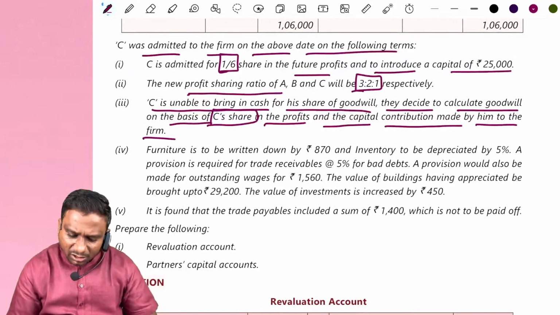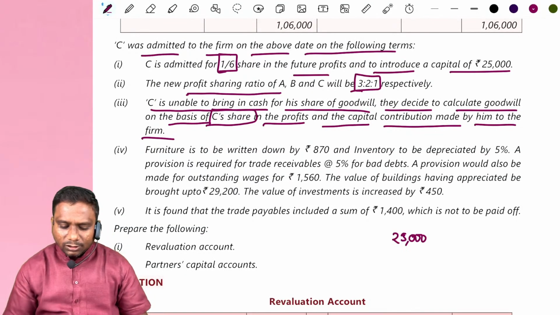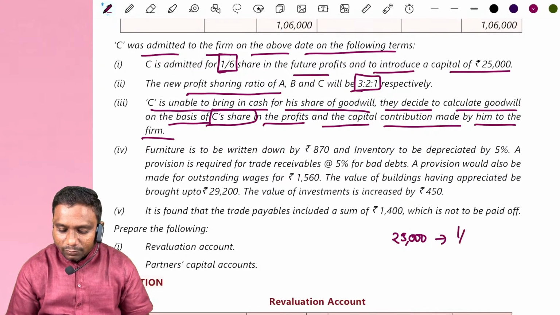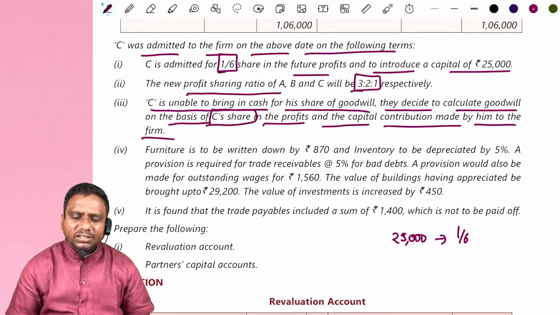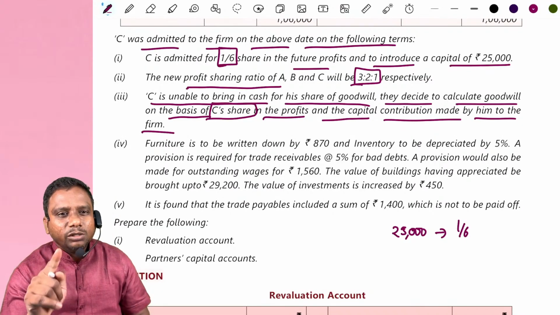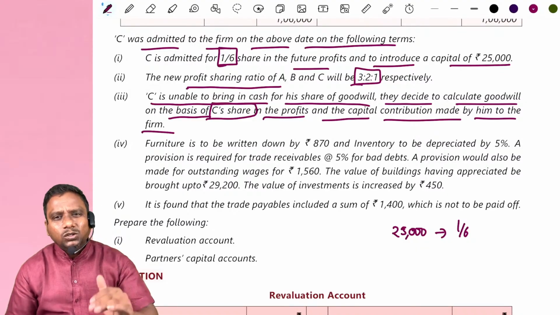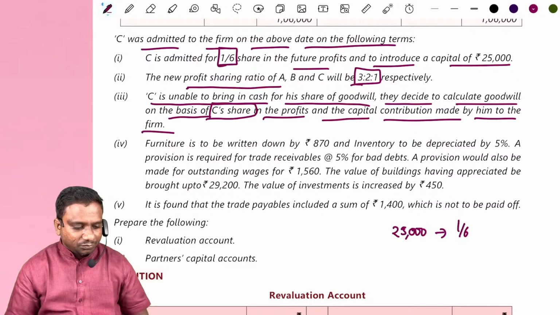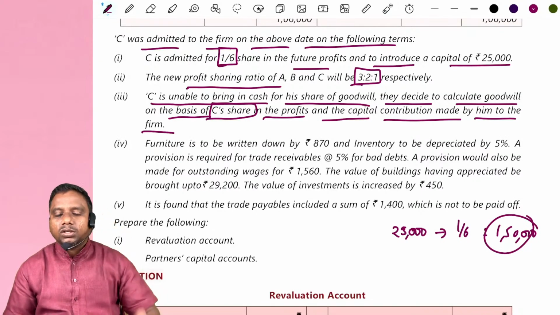Means what? C contributed how much share of capital? 25,000. He contributed for 1/6. Now make it 100%. Make it full share. For 1/6 share, he contributed 25,000. Make it 100% share. For 100% share, how much is the total capital? Simple. 25,000 into the reciprocal of his share. We get 25,000 into 6, that we get 1,50,000. So 1,50,000 is the total capital.